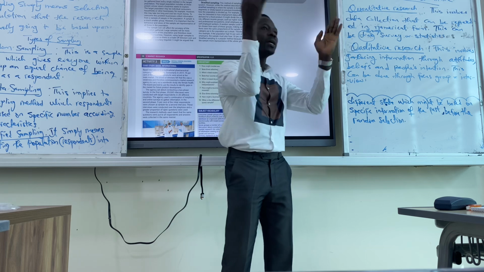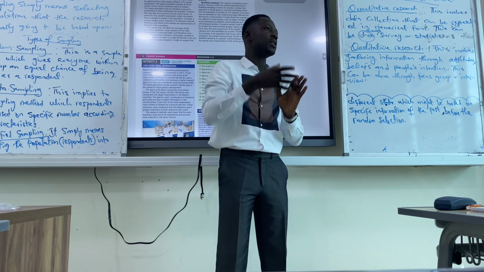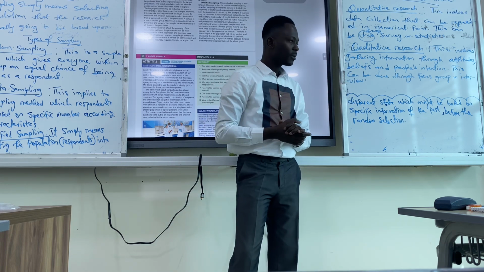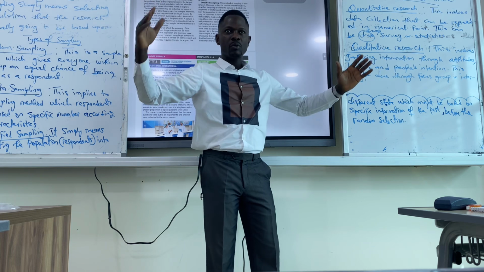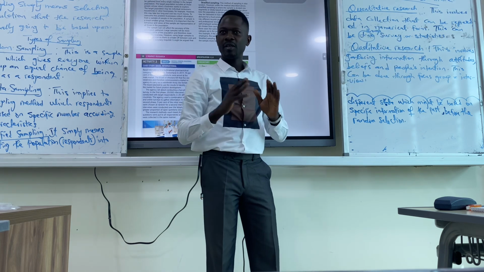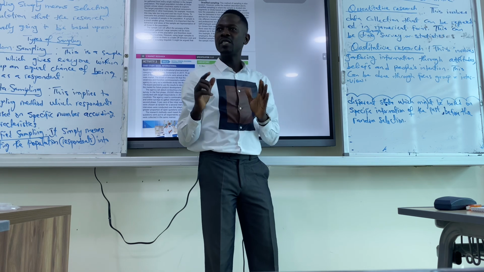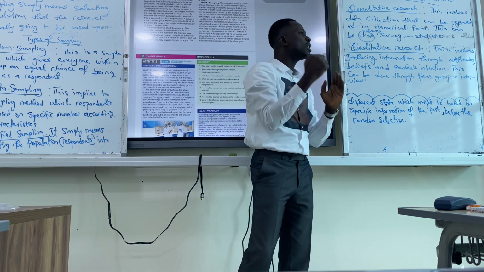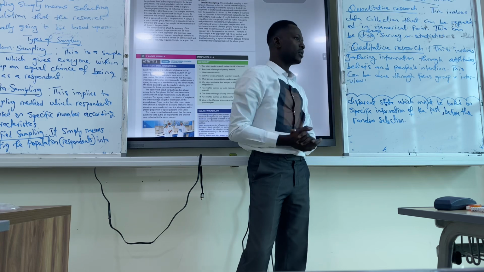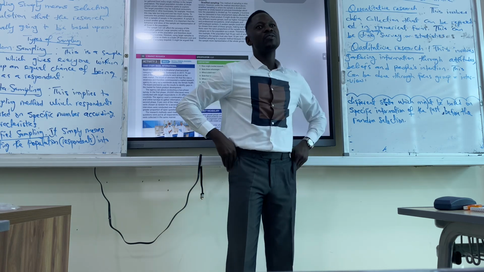So anyone could be part of the respondents, anyone could be part of the research. That is random. We have chosen 100 people, and we want to select from them at random. Selecting at random means everyone in that group has an equal chance to be part of the respondents. That is random sampling. Do we get random sampling?